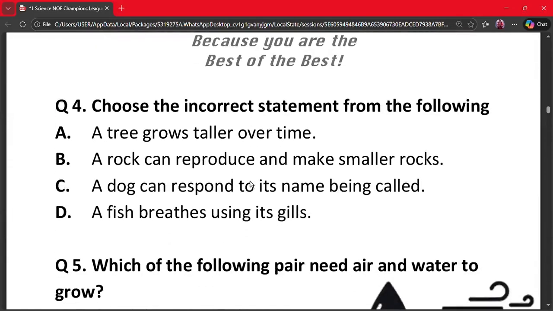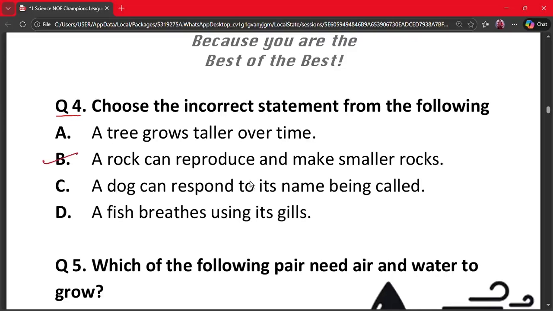Question number 4. Choose the incorrect statement from the following. A. A tree grows taller over time. B. A rock can reproduce and make smaller rocks. C. A dog can respond to its name being called. D. A fish breathes using gills. The correct option is option B.